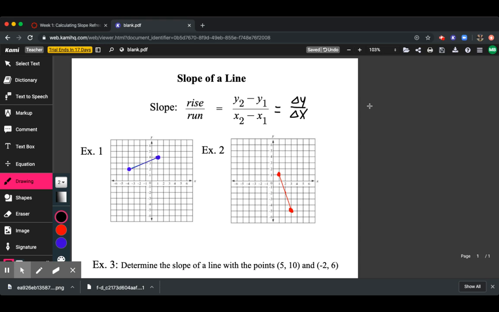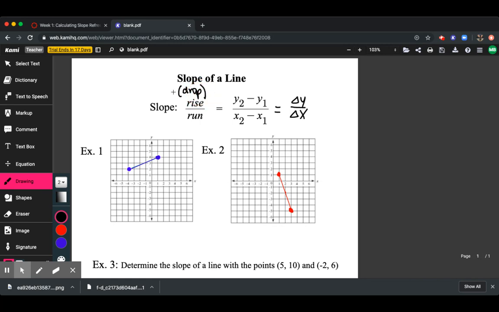Let's take some time to refresh our memories on how to calculate the slope of a line. Slope measures the steepness of a line, and when you have a graph, the best way to calculate it is by doing rise over run. This word "rise" is a little misleading because in the case where your slope is negative, you're actually going to have to drop.